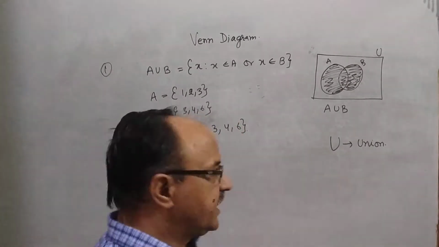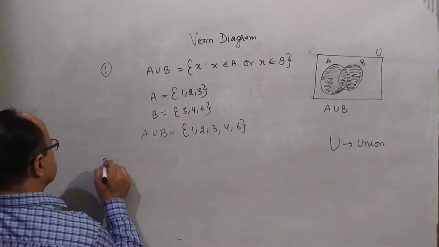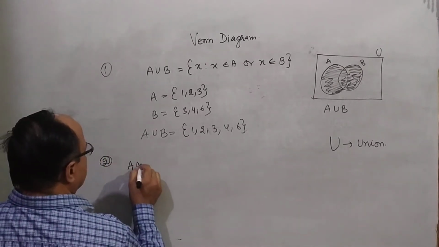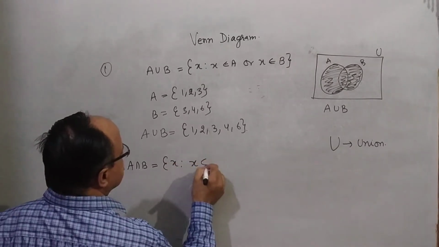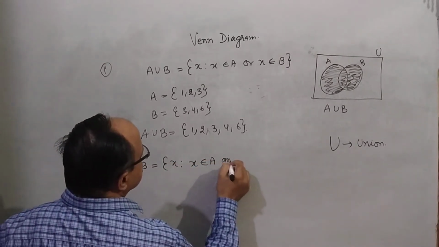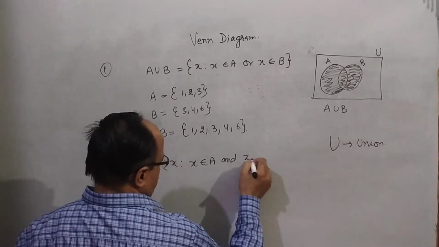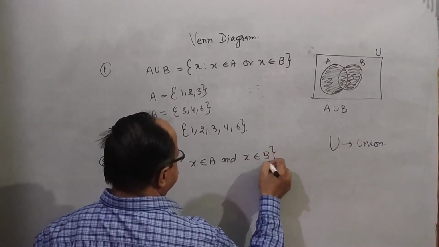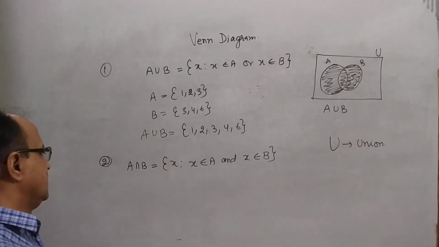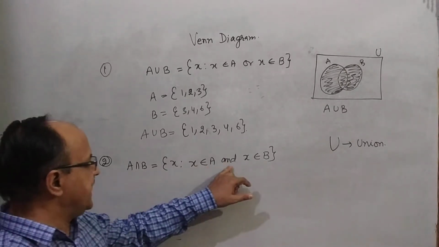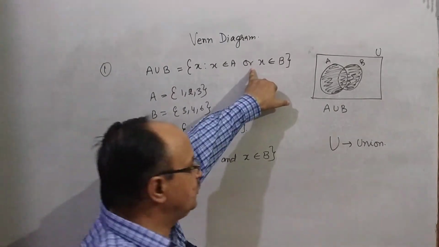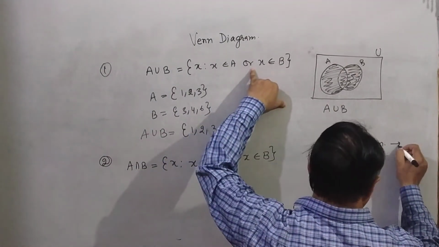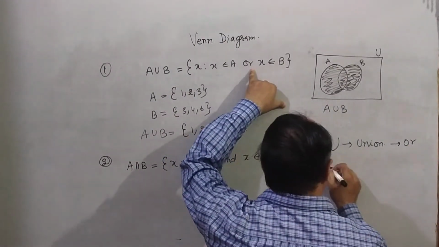The second one is intersection. A intersection B: set of all x such that x belongs to A and x belongs to B. In intersection we use and, and in union we use or.